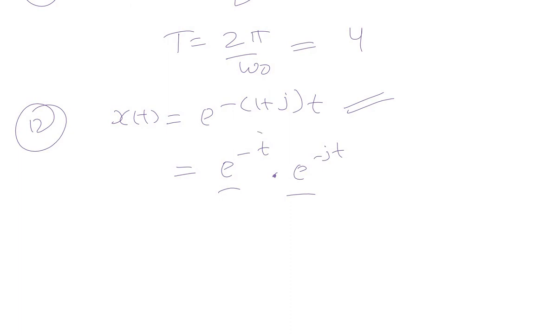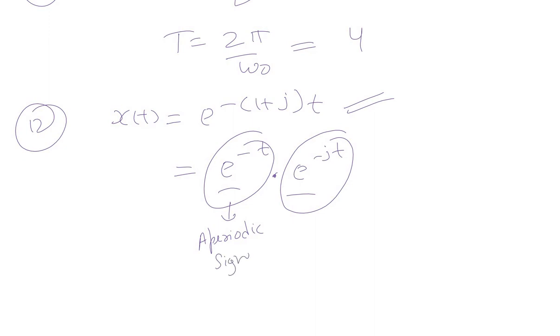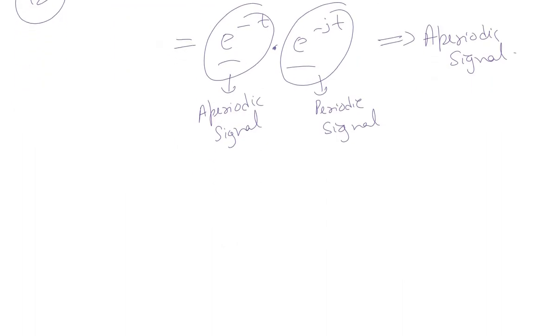Now we know that e to the power minus t is an aperiodic signal and the other is a periodic signal. So the overall result will be an aperiodic signal. Another important result from this example: multiplication of an aperiodic signal with a periodic signal results in an aperiodic signal.